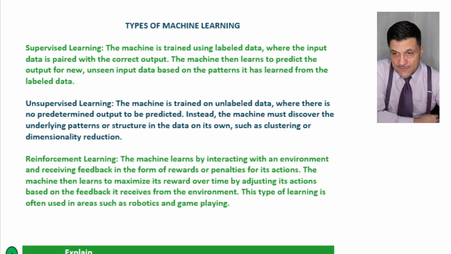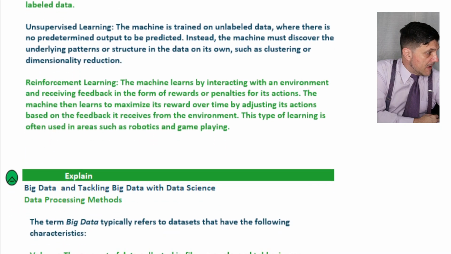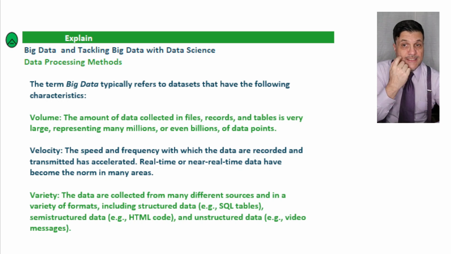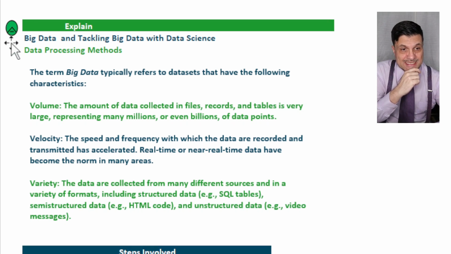All right. Let's continue here. Now going to the points that are more related to this level 1 content, which is to explain big data and tackling big data with data science and the data process methods. So look at that.